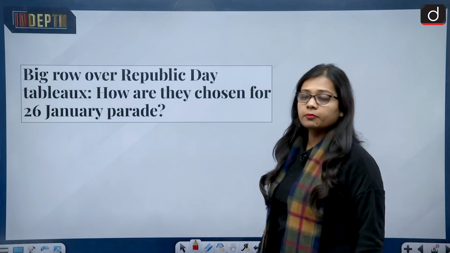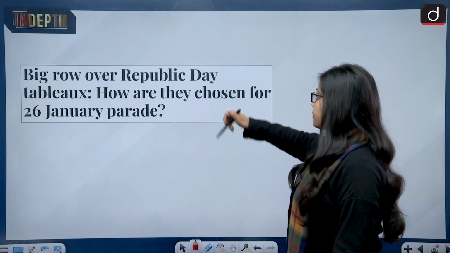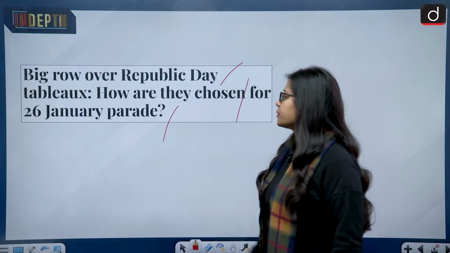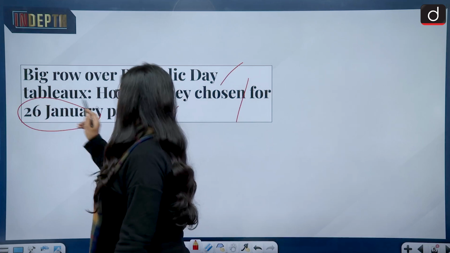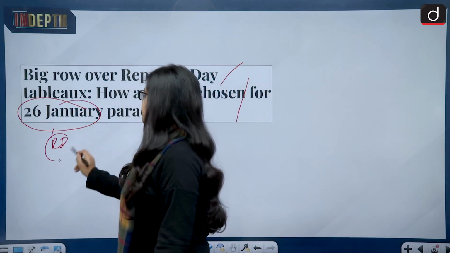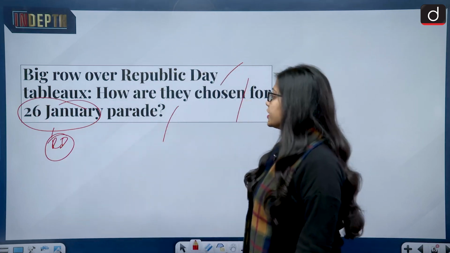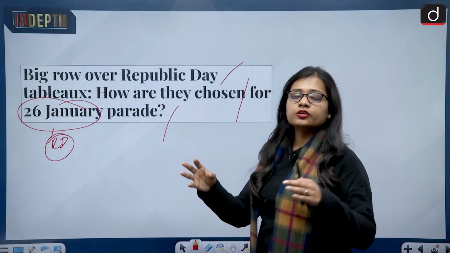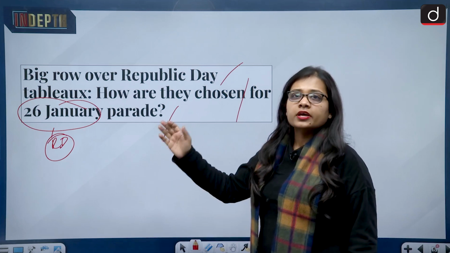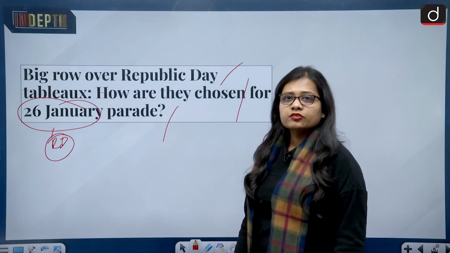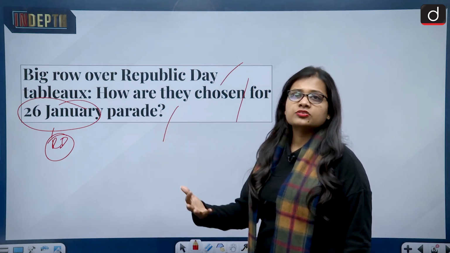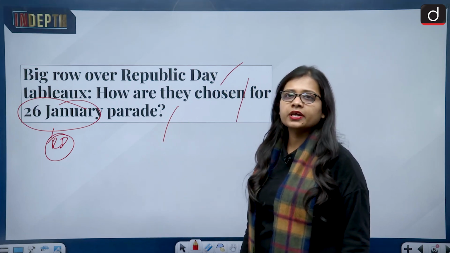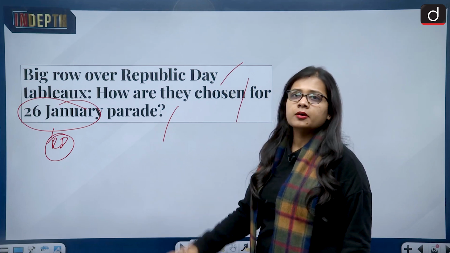So the news talks about the big row over Republic Day tableau. How are they chosen for the 26th January parade? So we all know that 26th January is the Republic Day for India, and on the Republic Day there is that huge parade which goes on. States and the union territories of India get a chance to showcase their strength and their representation in the form of the Republic Day tableau which goes in the parade.